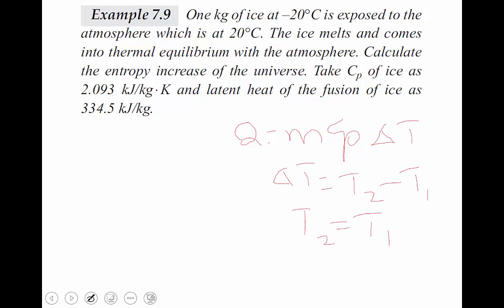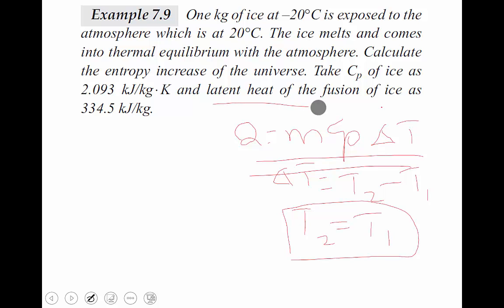Therefore we cannot calculate how much heat is transferred during the phase change process with the help of this formula, because T2 minus T1 is equal to 0. The latent heat of fusion, how much heat is applied per kg of water, is 334.5, a constant. Please understand.